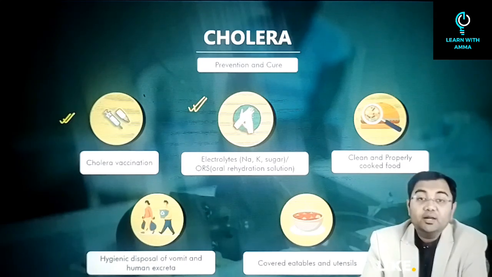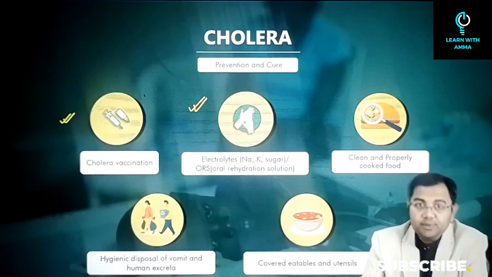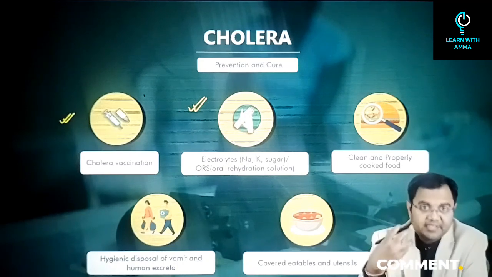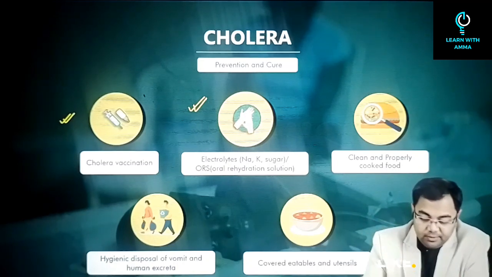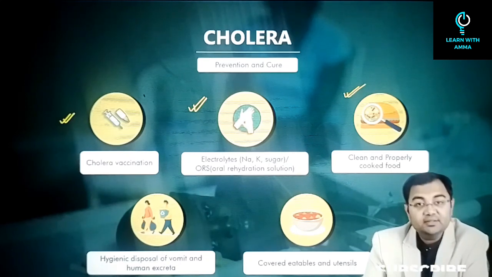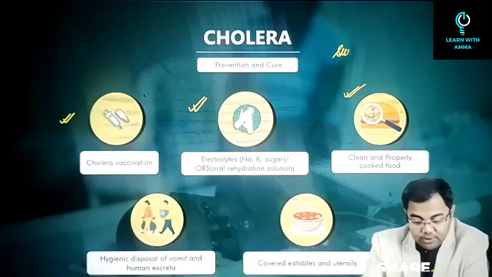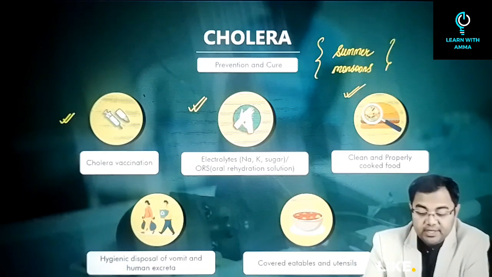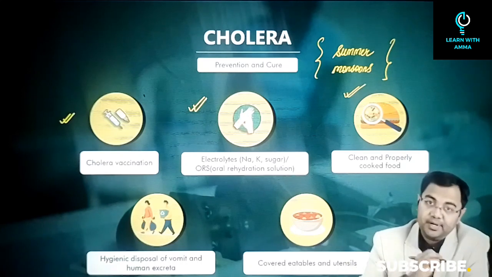Electrolytes, because there will be a lot of fluid loss that will happen because of diarrhea and watery stool. So that's why a lot of electrolytes have to be taken by the patient. Then we need to maintain clean and properly cooked food, especially in the summer and the monsoon seasons, because again these are the seasons where the chances of cholera spread are much higher as compared to other seasons.